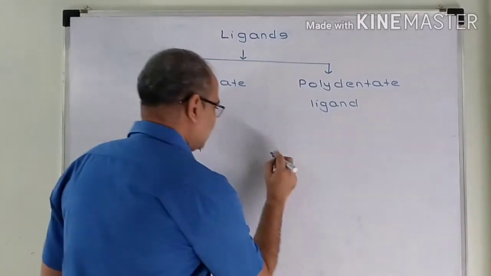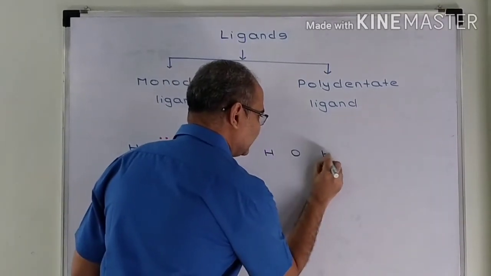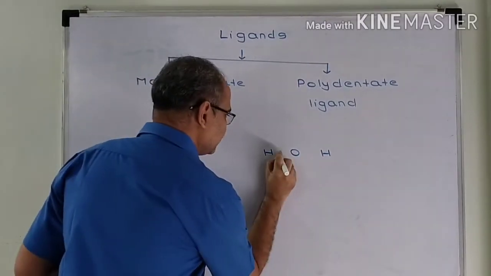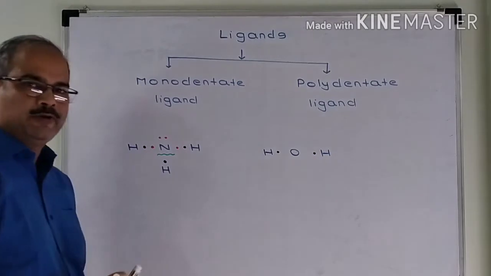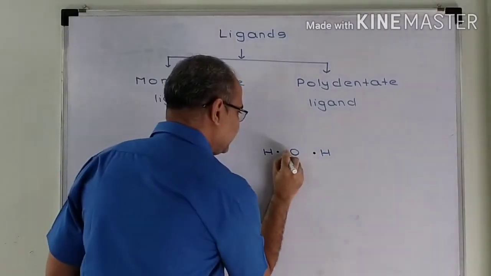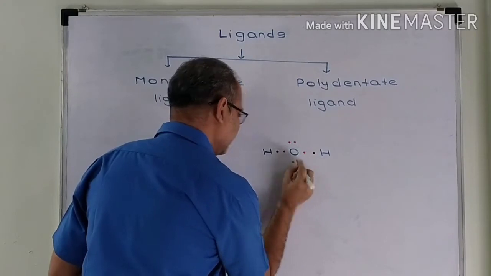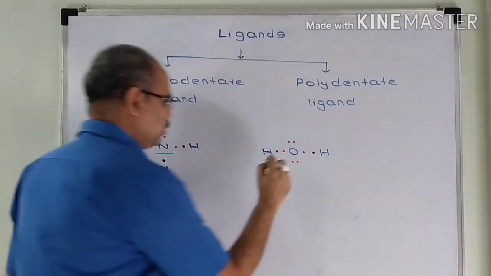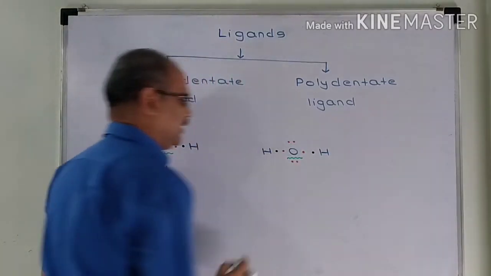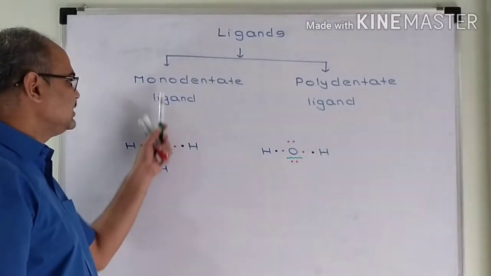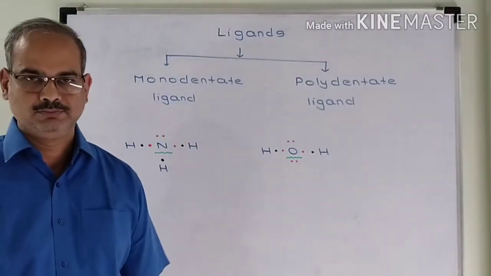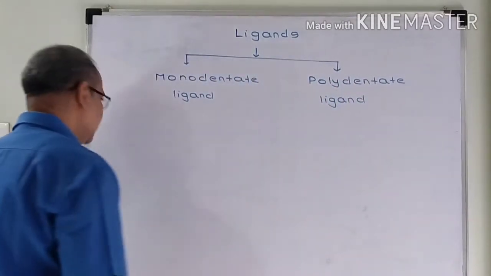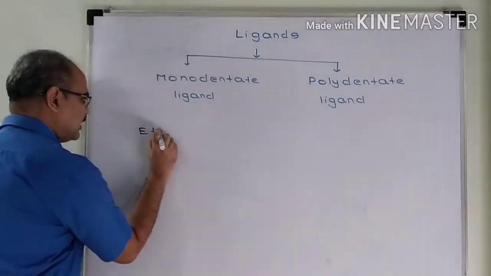Similarly, let us take an example of H2O, that is water. The Lewis structure of H2O can be represented as: black dot indicates the electron of hydrogen, red dot indicates the electron of oxygen. Here, oxygen has two lone pairs of electrons, so it becomes a donor atom. Since there is only one donor atom in water molecule, water is an example of monodentate ligand. In polydentate ligand, we have more than one donor atom. Let us take an example of ethylene diamine.